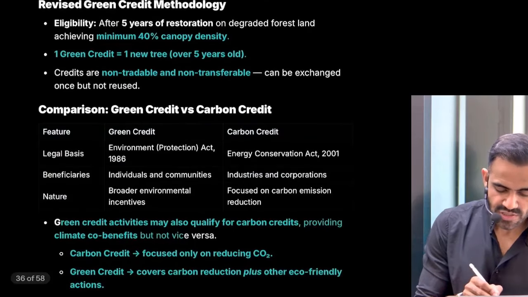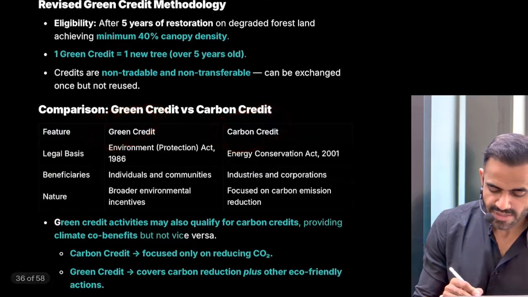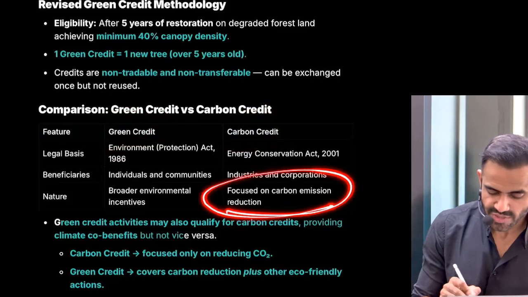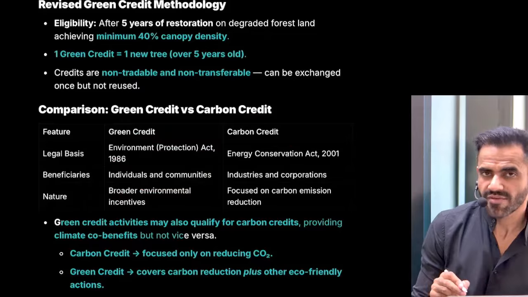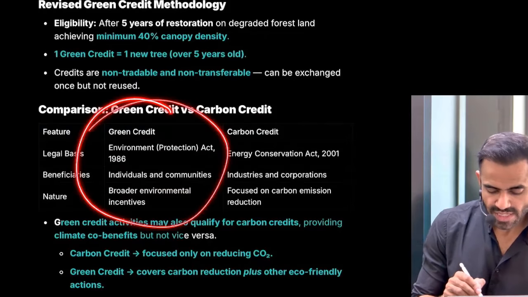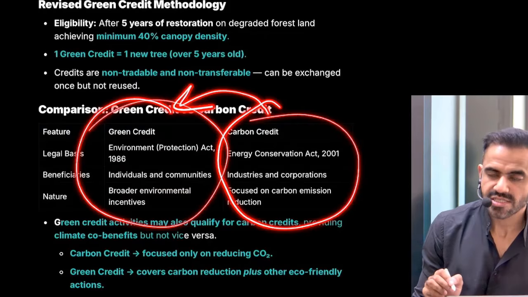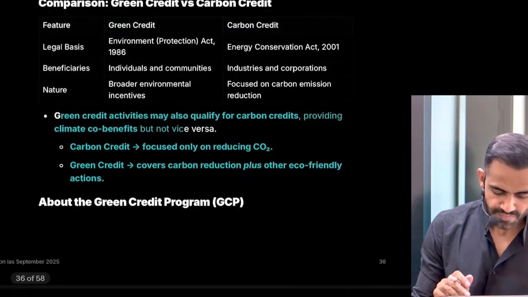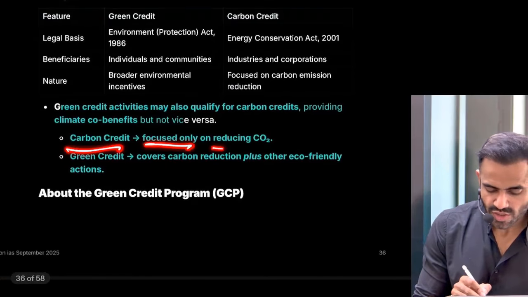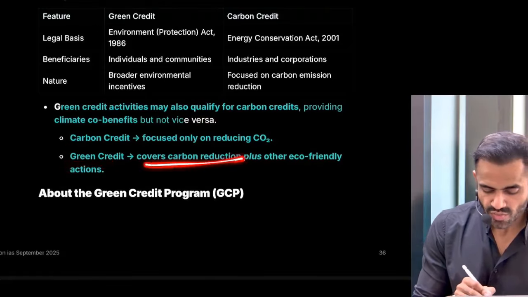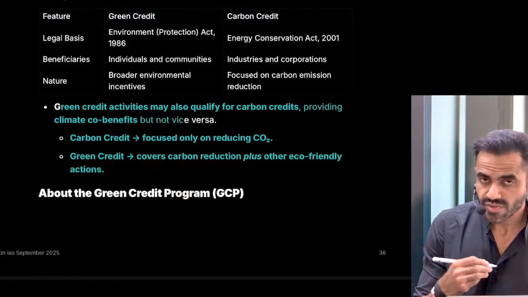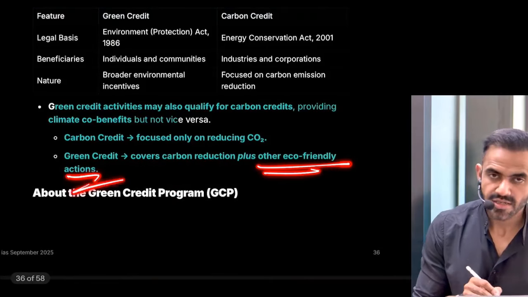Okay, what is the difference between green credit and carbon credit? Carbon credit basically means you are reducing carbon emission. Green credit basically means you are doing something which is beneficial for environment. So it is a broader term, it is a part of that term itself. Carbon credit means you are focusing only on reducing carbon emission. Green credit means you are reducing carbon emission, plus you are doing some other aspect also.